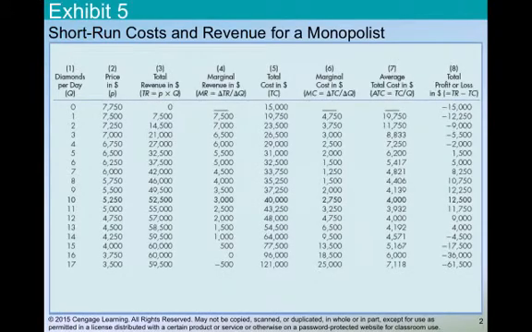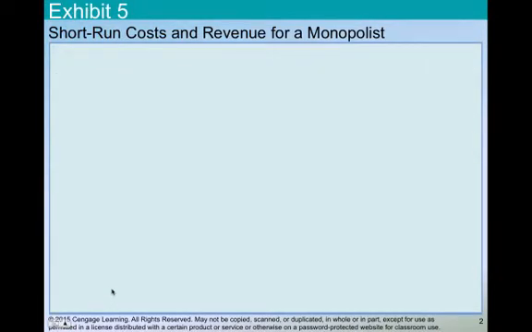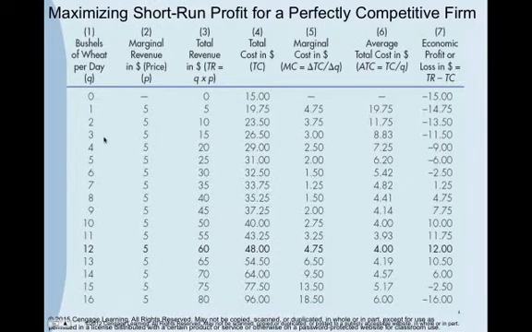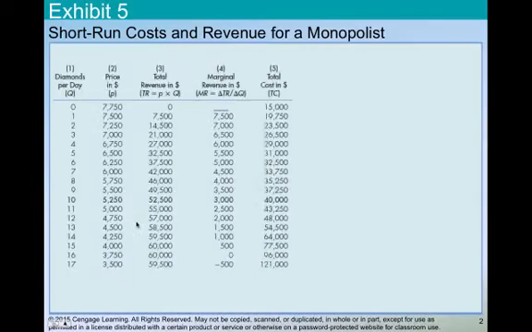Well, if we look at the monopolist, it's a different idea. So now we're looking at how many diamonds are produced per day. And in this case, we go from a quantity of 0, no production at all, up to 17 diamonds produced per day. And notice the difference here. Now the price we get for each unit changes based on the level of production. So going back to the wheat farmer, if we look at his production levels, it doesn't matter how much he produces, he's getting $5 per unit.